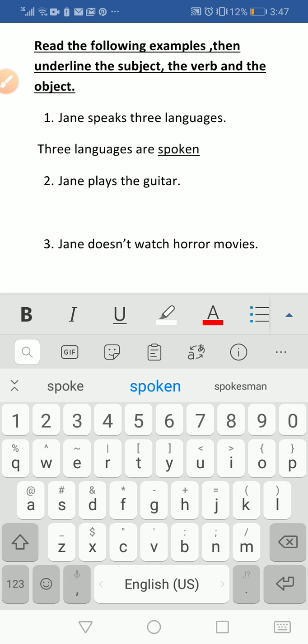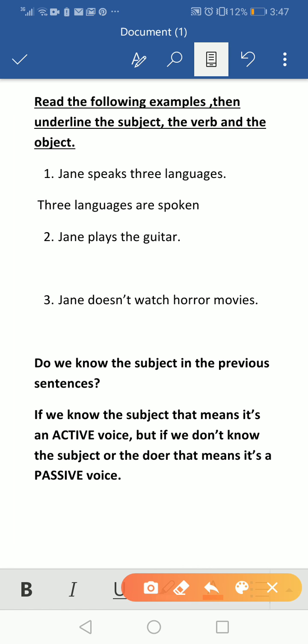spoken. So why are? Because we have here, as you see, we have languages. We used are. Why spoken? Because it's a passive voice. We can't say 3 languages are speaking. Passive voice, we don't know the subject. We have to use verb 3, past participle, which is spoken. Let's see the second one.